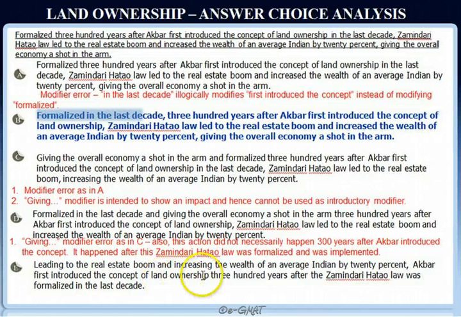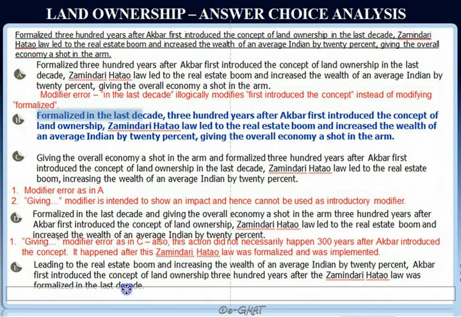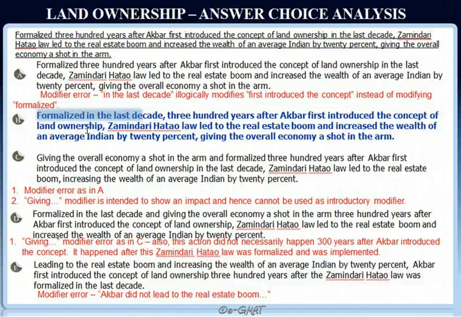Akbar first introduced the concept of land ownership 300 years after the Zamindari Hatao law was formalized in the last decade. Now this sentence actually is pretty weirdly written. Leading to the real estate boom and increasing the wealth of an average Indian, Akbar first introduced. So it appears to state that Akbar led to the real estate boom and Akbar increased the wealth of an average Indian by 20%, and that's not correct. Akbar did not lead to the real estate boom. So this sentence has a modifier error as well, and that brings us back to choice B. Choice B is the correct answer here.